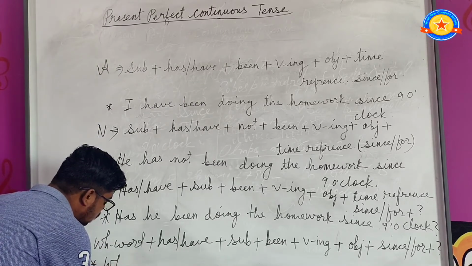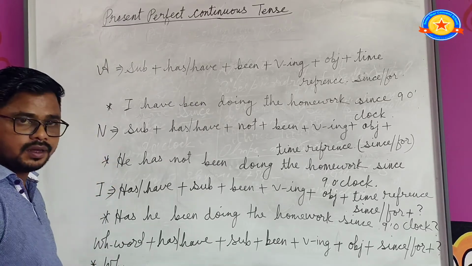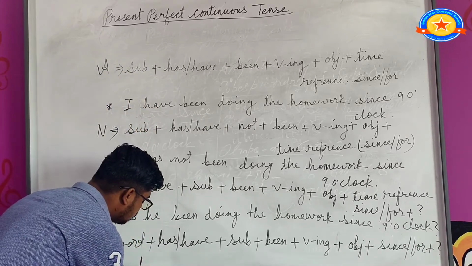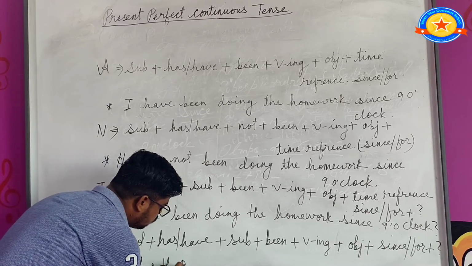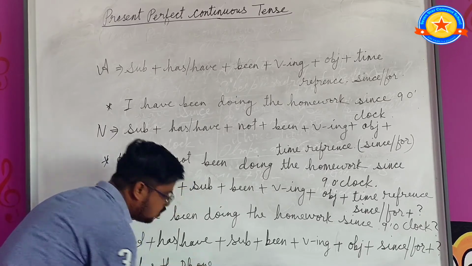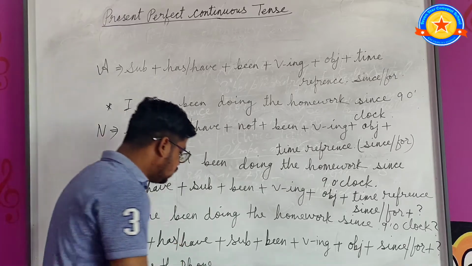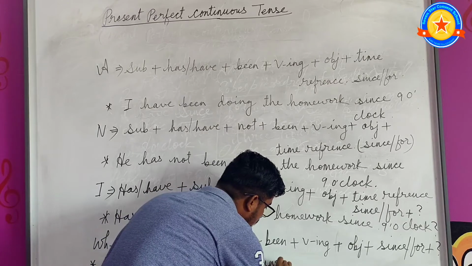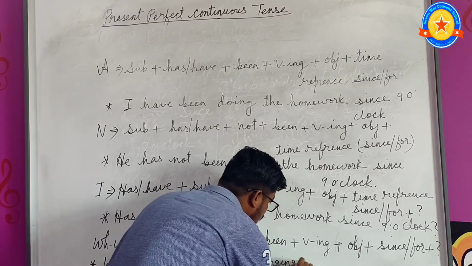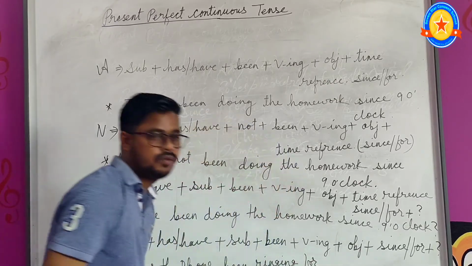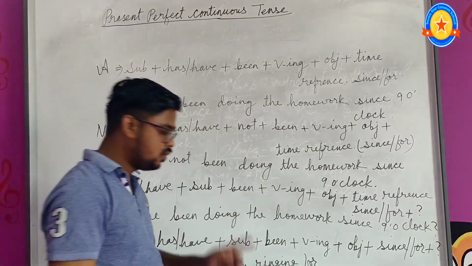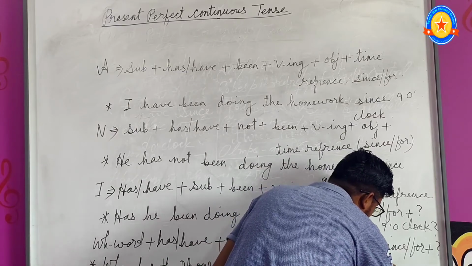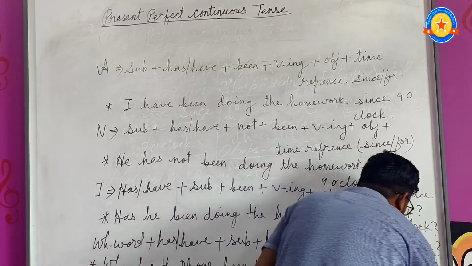Why is the WH word. Why has the phone been ringing for the last 2 hours?